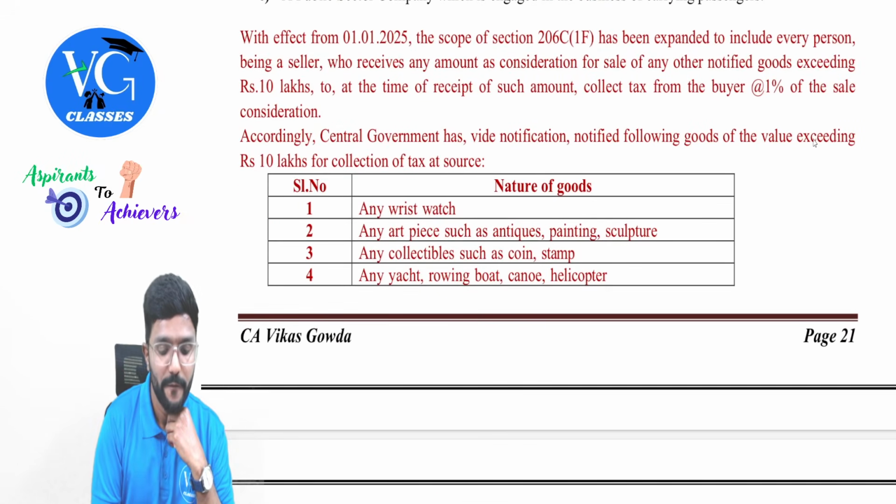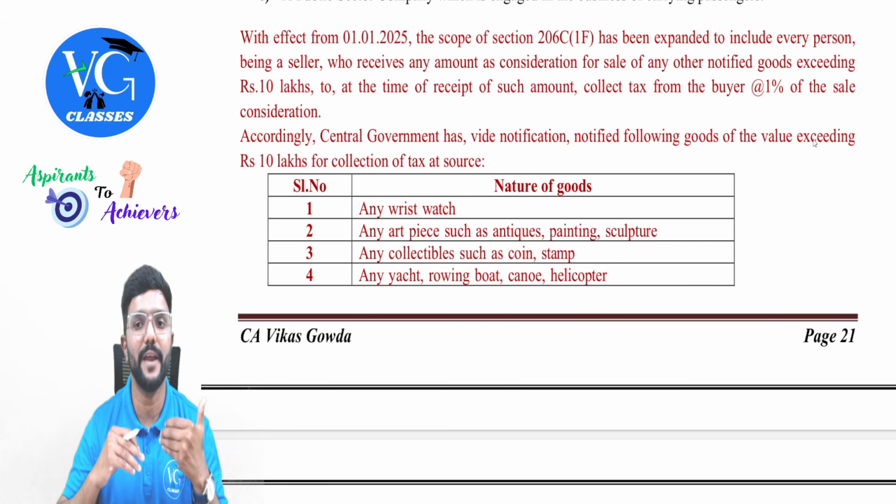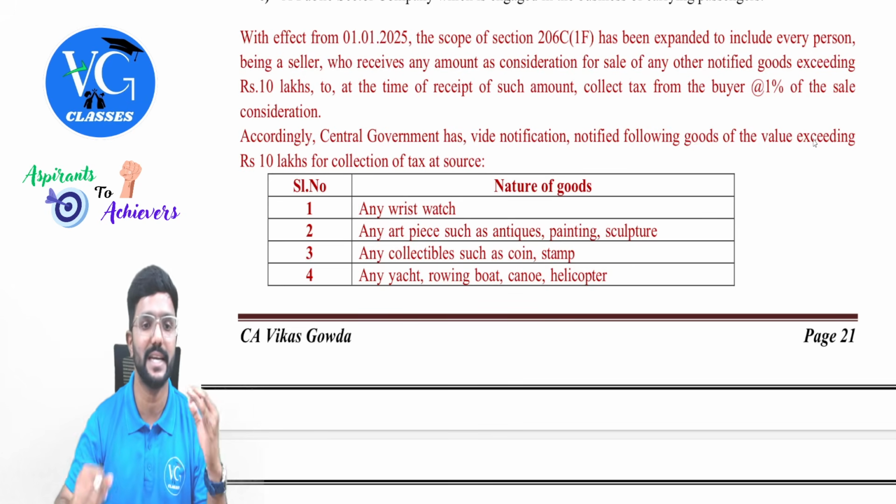What are those? With effect from 1st January 2025, the scope of section 206C(1F) has been expanded to include every person being a seller who receives any amount as consideration for sale of any other notified goods exceeding 10 lakh.